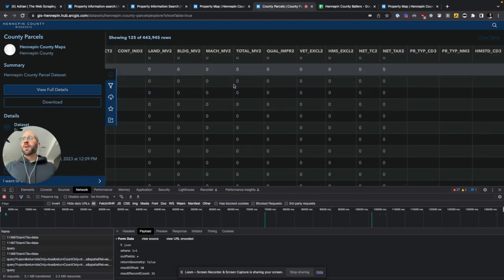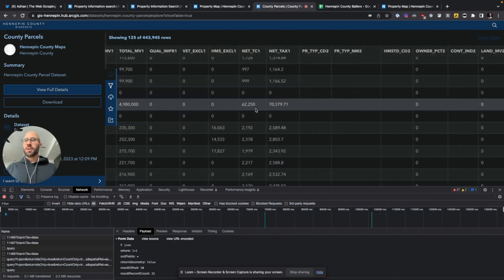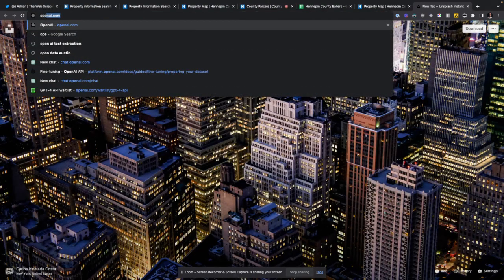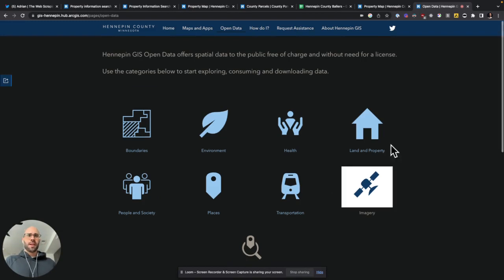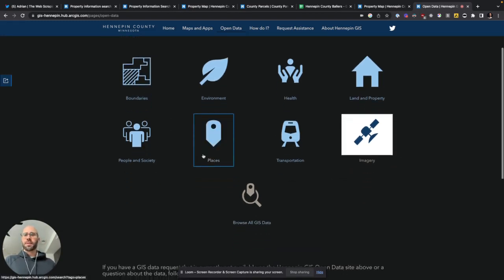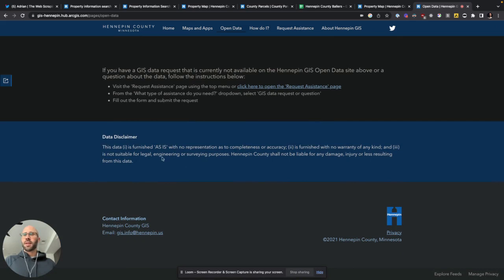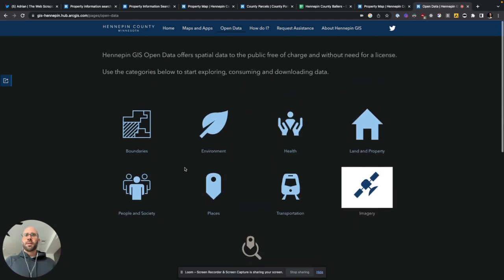Anyway, if you wanted to get this data, county parcels, a lot of times you can just Google open data and then the county name, Hennepin. Every county or every government site has this open data thing and gives you a bunch of great data for free because they're supposed to. So if you ever need to find county data, that's a great way. Google open data, and then the county name. And I think that's it.